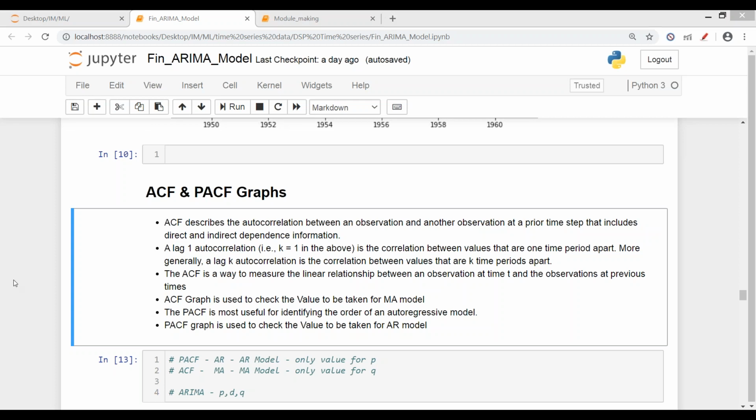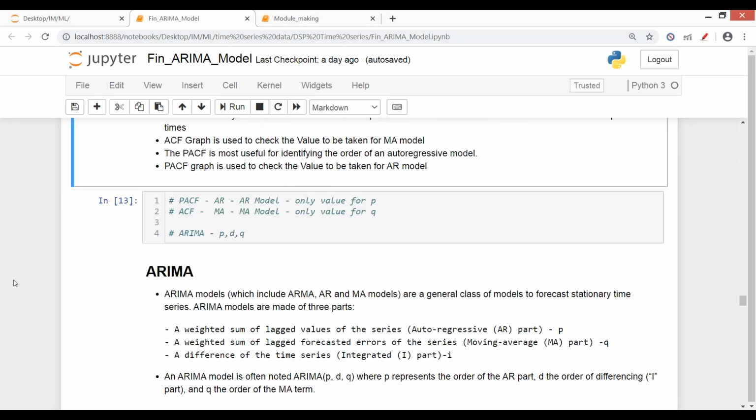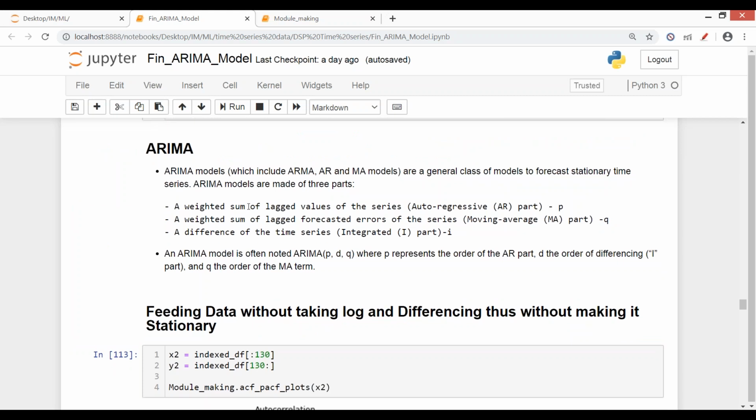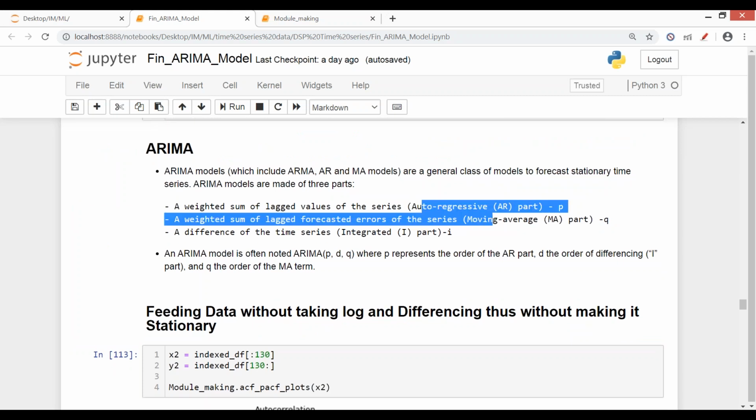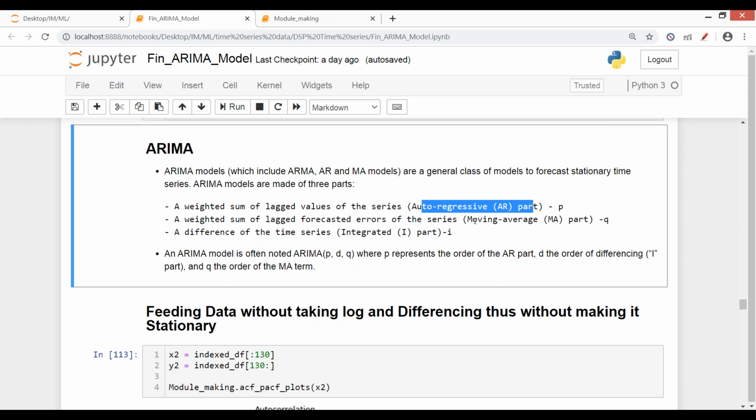Okay, then. This I've already told you. AR is the autoregressive part, a weighted sum; in the backend, linear regression is used. Moving average is just the average of the values. How many days you take into consideration? If I take 8, then it is the average of 8 values, and the value for the 9th day is predicted using that average.